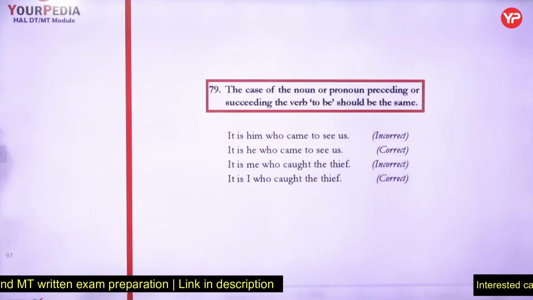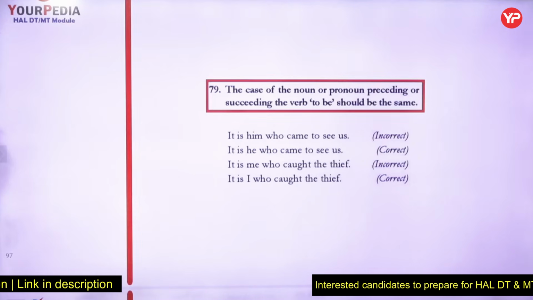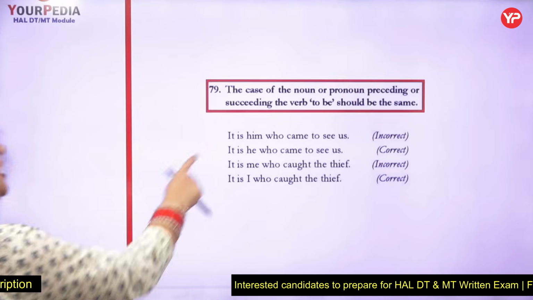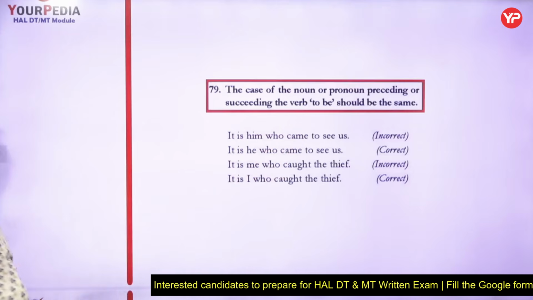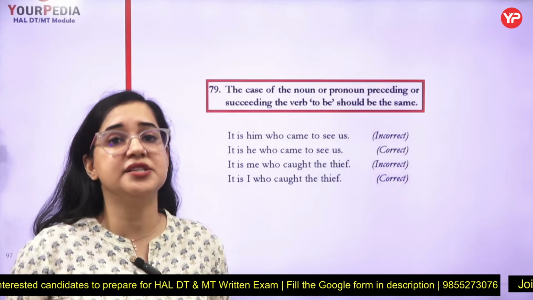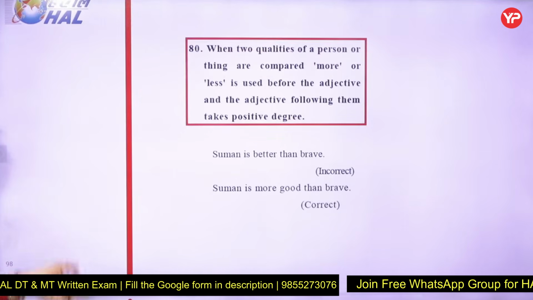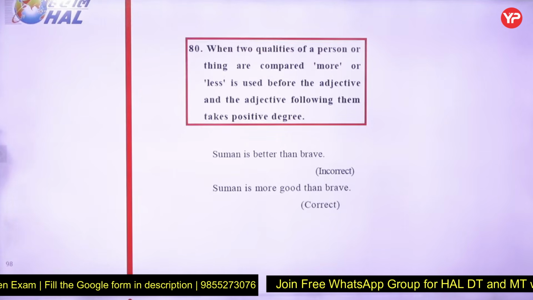79th: the case of the noun or pronoun preceding or succeeding the verb "to be" should be the same. "It is him who came to see us"? No, "It is he who came to see us." "It is me who caught the thief." No, "It is I who caught the thief." So even this was very, very important. Rule number 88 states: when two qualities of a person are compared.